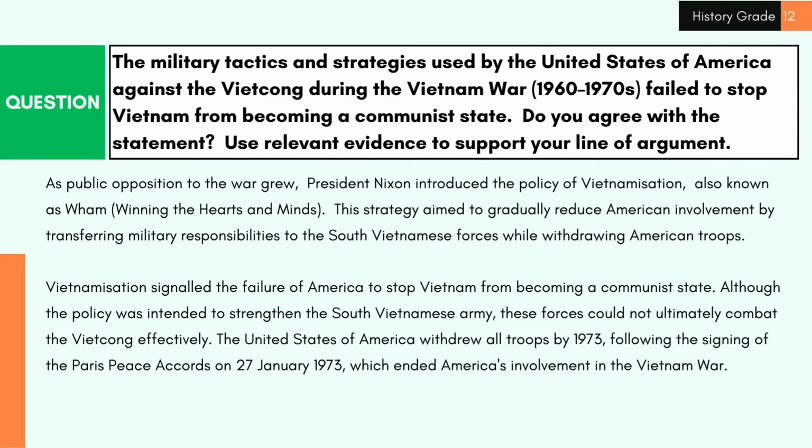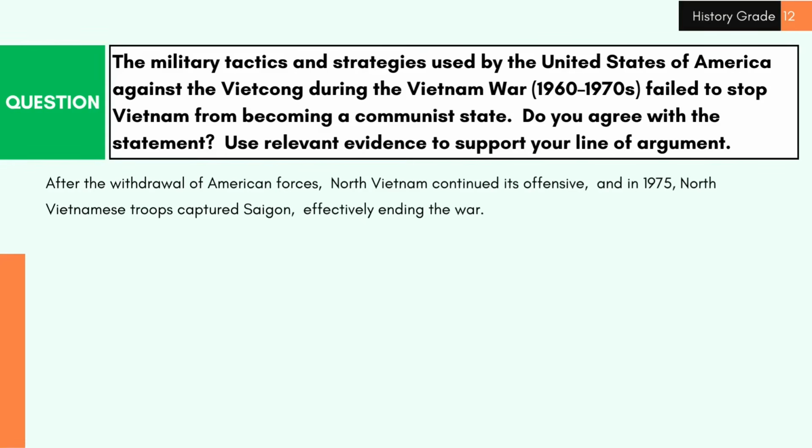The United States of America withdrew all troops by 1973, following the signing of the Paris Peace Accords on the 27th of January, 1973, which ended America's involvement in the Vietnam War. After the withdrawal of American forces, North Vietnam continued its offensive, and in 1975, North Vietnamese troops captured Saigon, effectively ending the war.